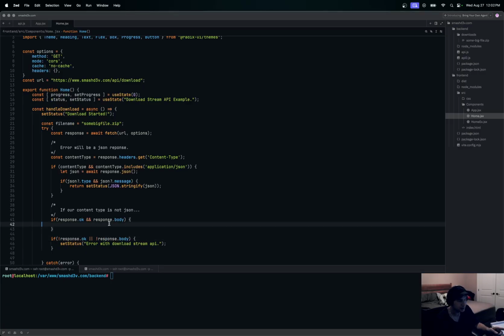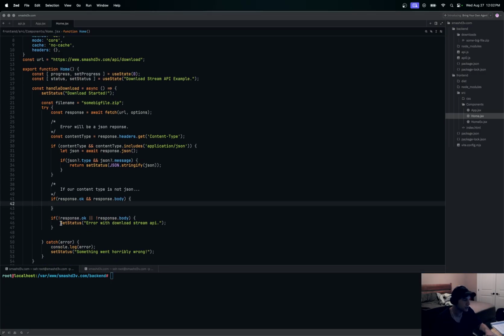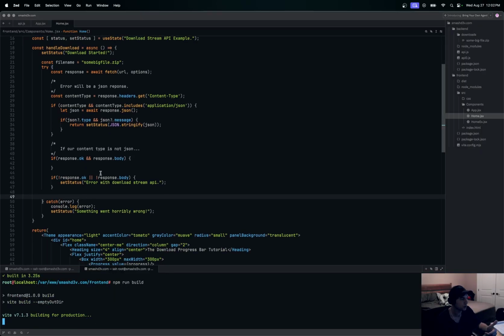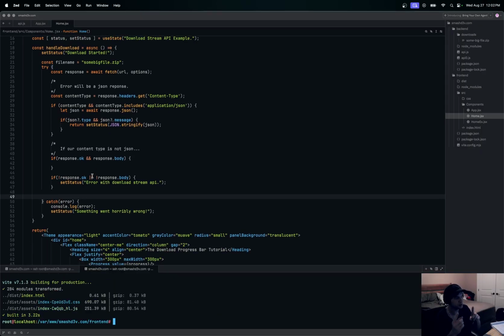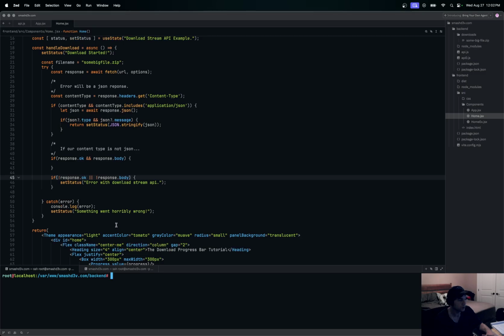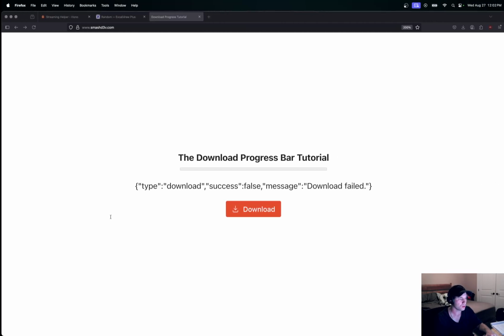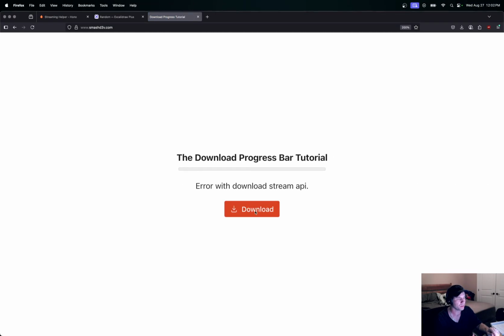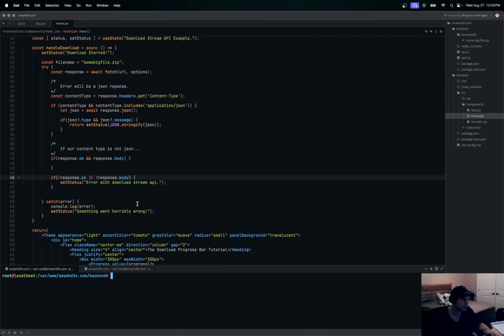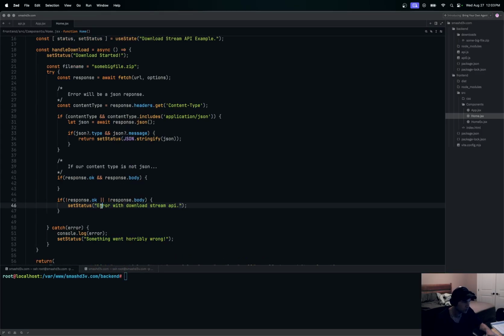So technically we can actually test this part out here by shutting our server off. So let's build our front end now that we have that, to make sure everything's going to work, and all we have to do is fill in these 2 parts. But if our backend is off, technically we should see this error right here when we click our download button, if it's not okay or no body. So API is off. We'll go refresh this and we'll hit our download button, and you can see error with this download stream API. So that's that right there. All we have to take care of now is this, really.